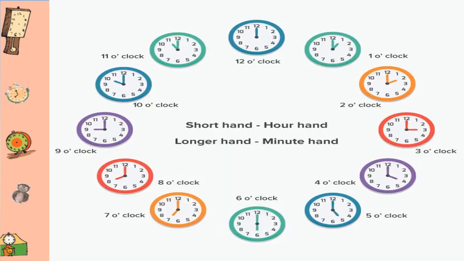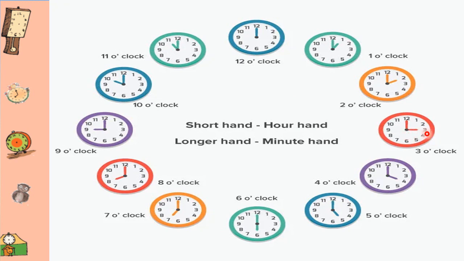Now let's read the time in complete hours. Let's start from this clock first. Here you can see the hour hand is at 12 and the minute hand is also at 12. So we can read this time as 12 o'clock. Then when the hour hand is at 1 and the minute hand is at 12, we will read this time as 1 o'clock. Here when the hour hand is at 2 and the minute hand is at 12, we will read it as 2 o'clock.